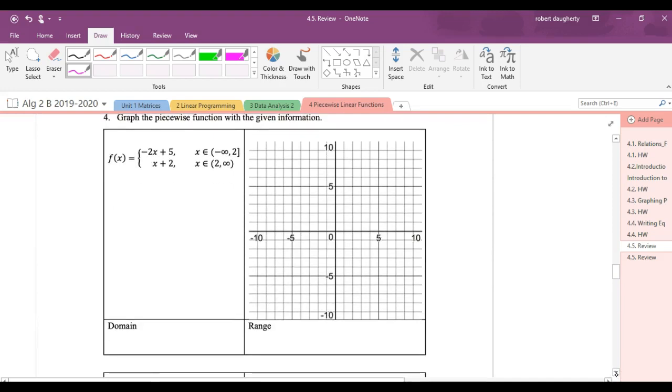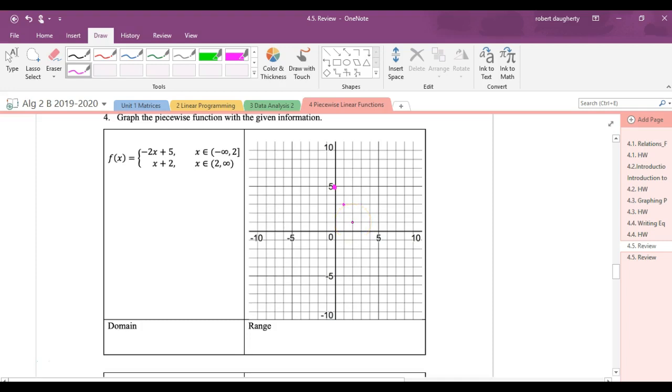Graph this piecewise function with the information, and then give the information that is asked below. So graph negative 2x plus 5 on the interval from negative infinity to 2. From negative infinity to 2, it's going to cross the y-axis, I know, at the point 5. So I know that it crosses the axis here. It has a slope of negative 2. So that means if I go down 2 and over 1, I get this. And down 2 and over 1 here, that's 2.